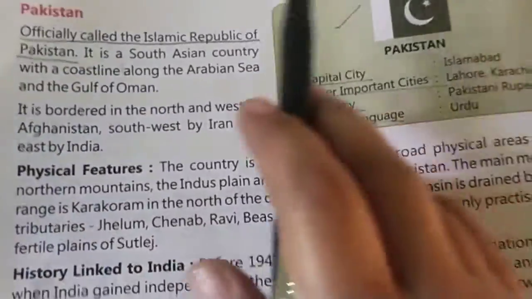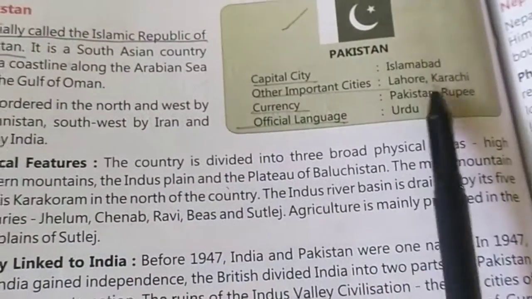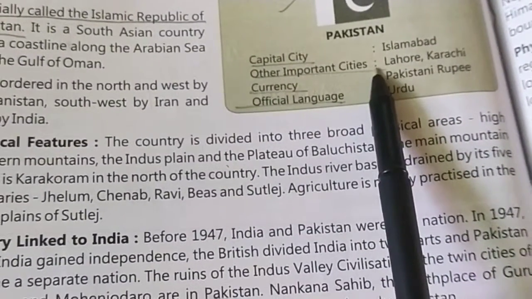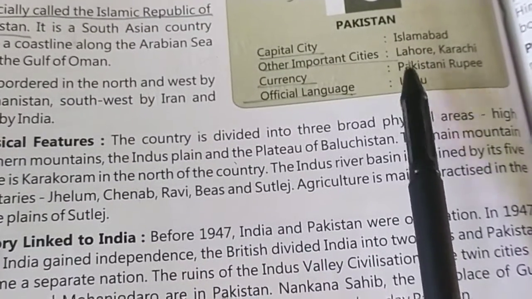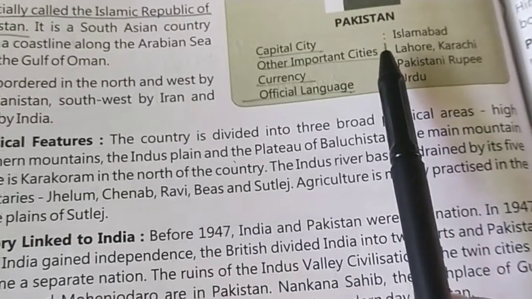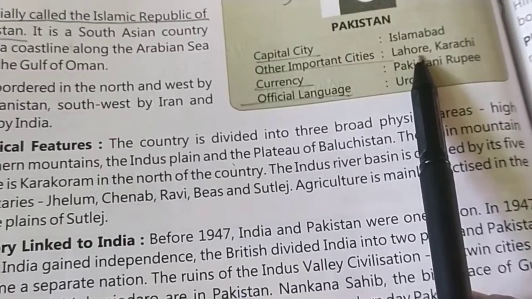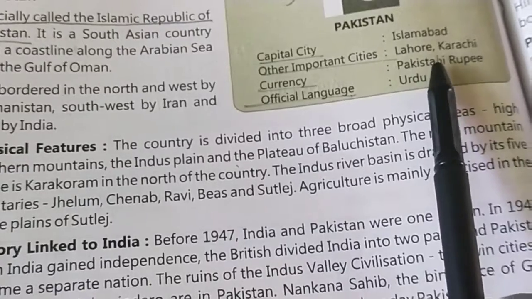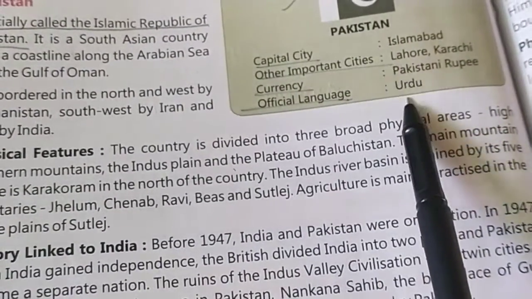Now just see, the name of the capital of Pakistan is Islamabad. Like in our country we have Delhi, famous. Here we have Lahore and Karachi, famous. Like we have Mumbai and Delhi, famous cities. Important cities over there are Lahore and Karachi. And which currency are they using? They are using the Pakistani rupee, and the official language of Pakistan is Urdu.